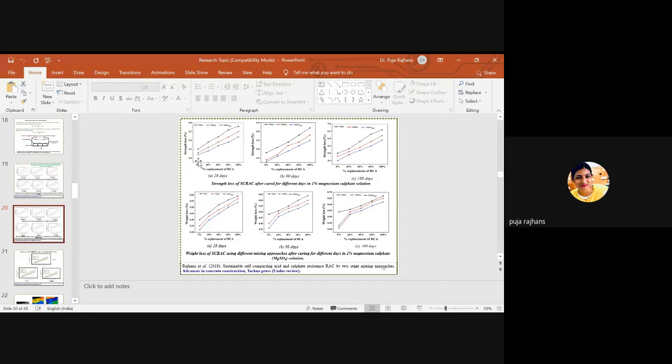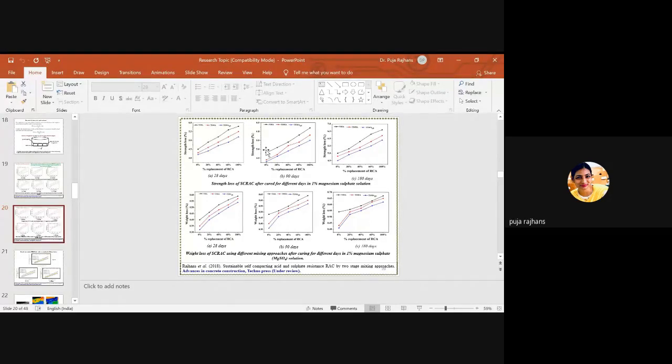So here you can examine the strength loss of the cube which is cured in acid with the water cured cube. So this is the strength loss. Similarly, you can check the weight loss because in the water cured cube and in the acid cured cube, you need to find out the weight loss.